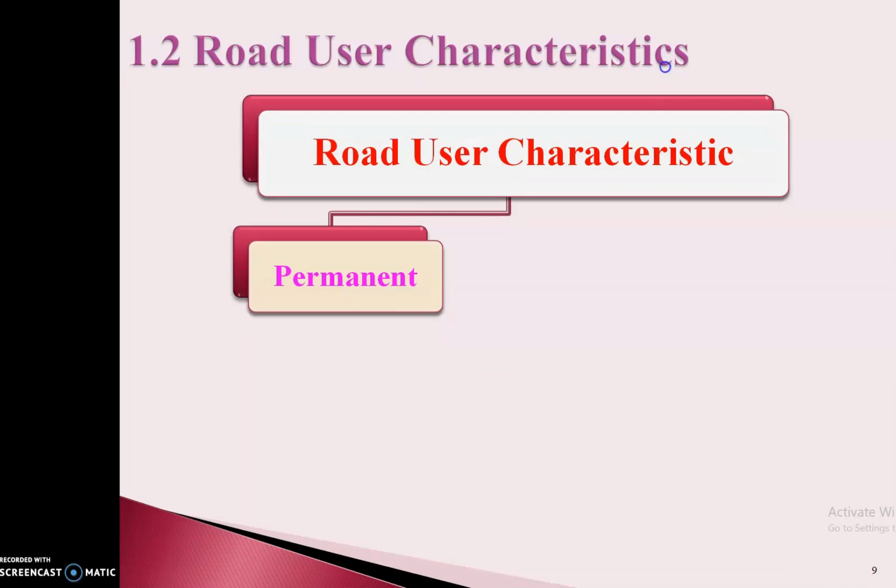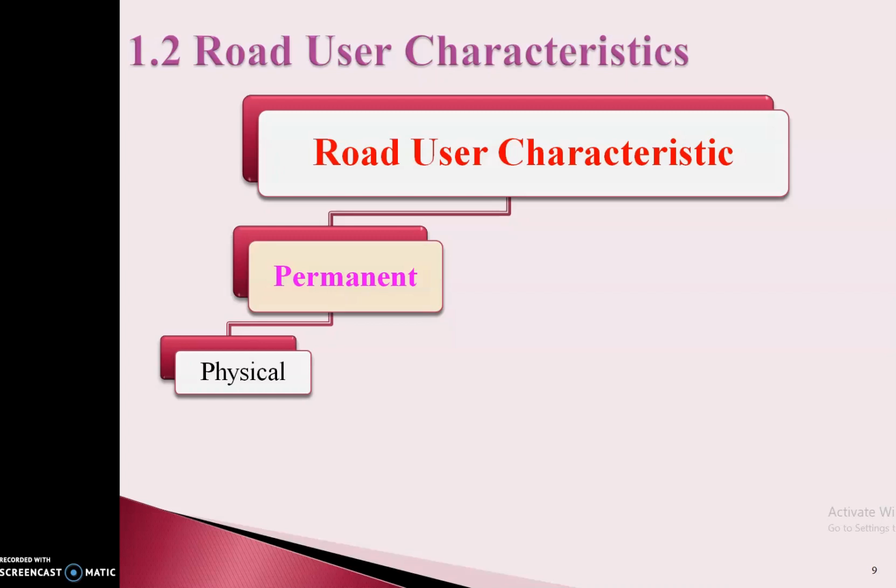So, there is further categorization of the road user characteristics, like permanent. We will see one by one. Permanent characteristics. In that, physical characteristics is there. The physical characteristics of the road users can be temporary or permanent. There are various permanent characteristics such as vision, hearing, strength, and general reaction, which are more responsible in a traffic situation. Like some people are unable to hear the voice clearly of the vehicle coming from the opposite direction, coming from the back side, etc.